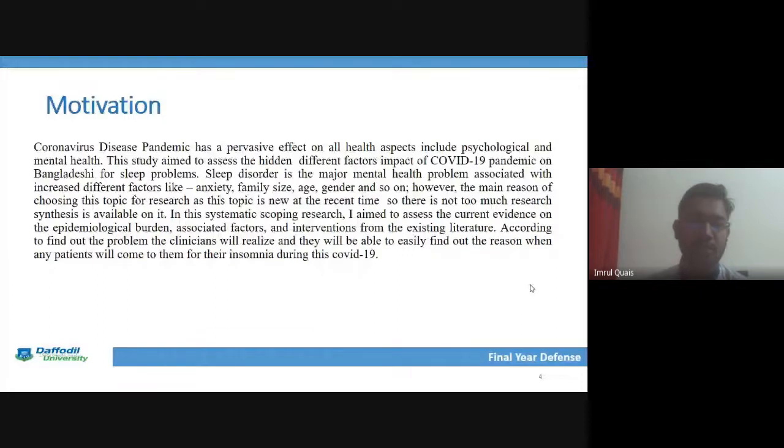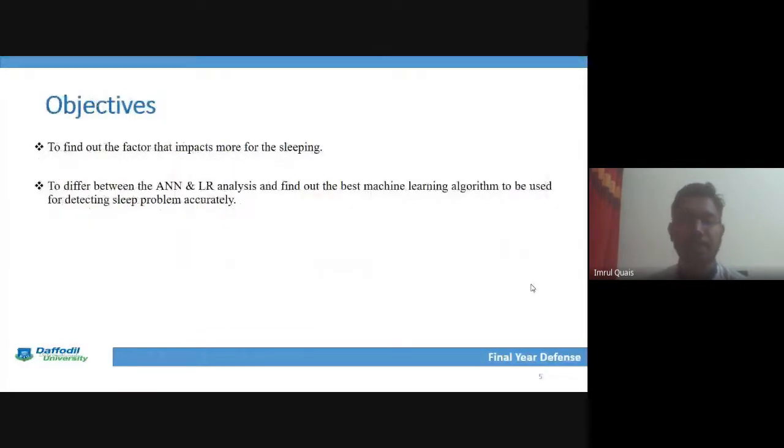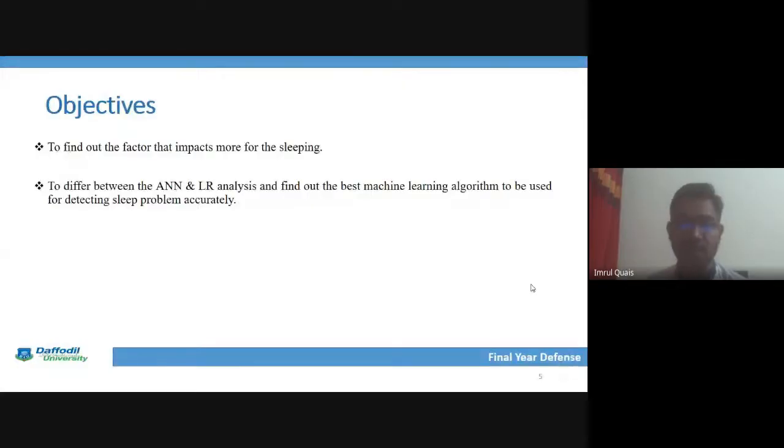Our next point is the objective. The objective of this thesis is to find out the impact of the factors of the recent COVID-19, and I also find out the comparison between ANN and logistic regression analysis, because I have used these algorithms in this model, and I want to see which model is best for this dataset of sleep disturbance from COVID-19 in Bangladesh.